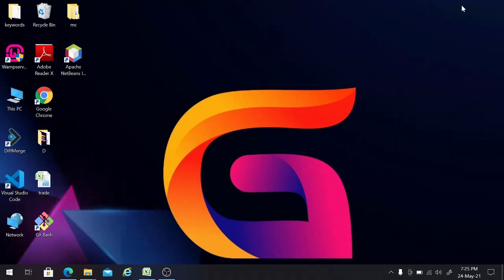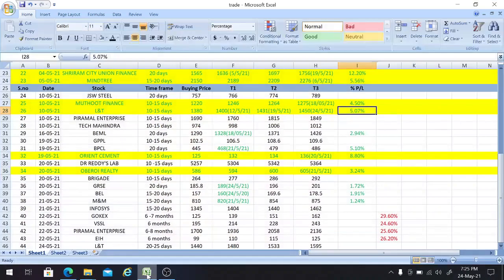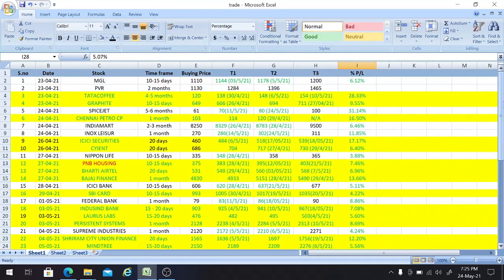Now, firstly, we'll go to the Excel sheet. For those who are newcomers to my channel, this is an Excel sheet where you will have the record of all the trading calls which I have given till now, with the exact dates, the stock name, the time frame, the buy price, and the target achieved on the particular days. You can verify these in your respective trading platforms, and these are the percentage returns you got based upon my trading calls, friends.